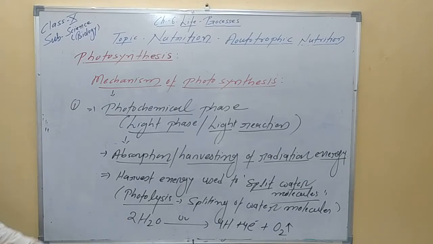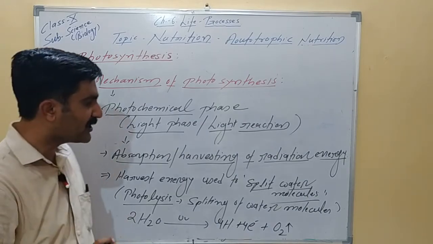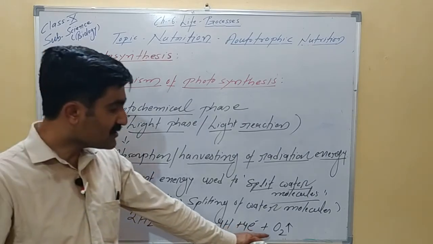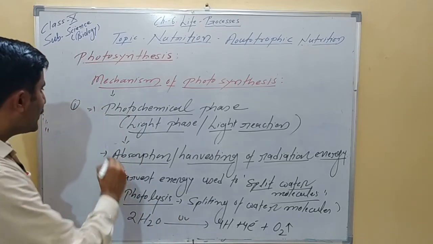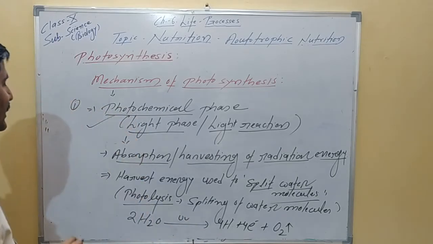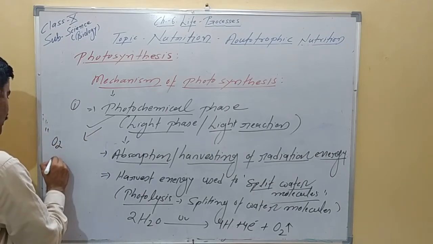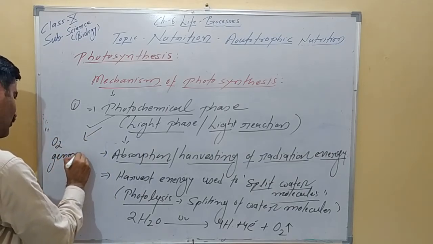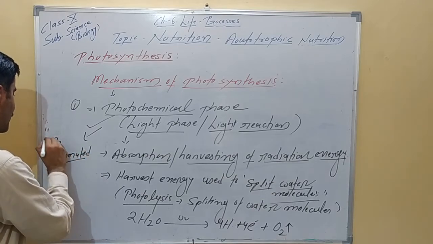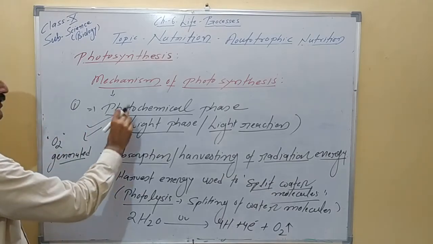This is very interesting to note here. This is very important, that oxygen is produced during the photochemical phase. Oxygen O2 is generated during the photochemical phase.